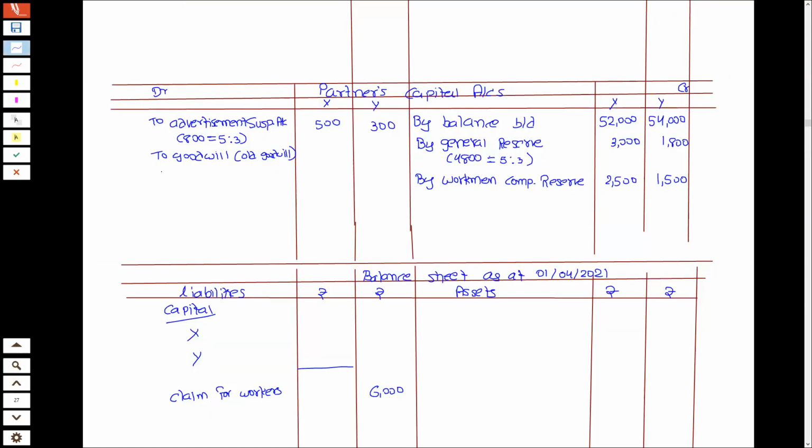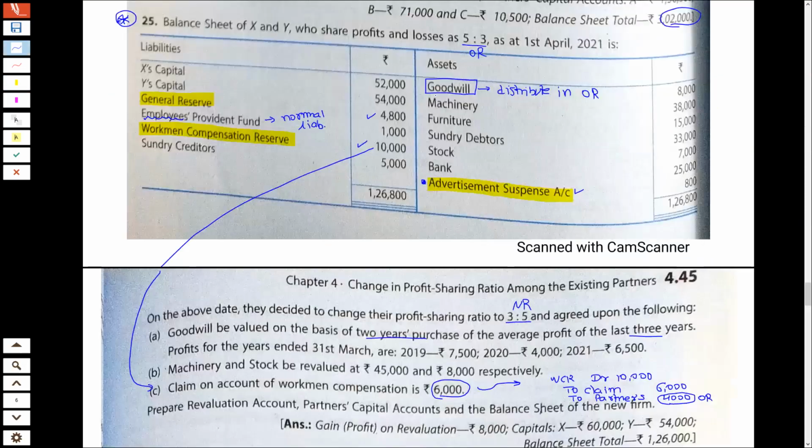It is 8,000. So 8,000 I will distribute in 5:3. So 5,000 and 3,000. So whenever we have goodwill in the balance sheet, in the absence of information, we distribute amongst the partners. So this goodwill we have distributed amongst the partners.